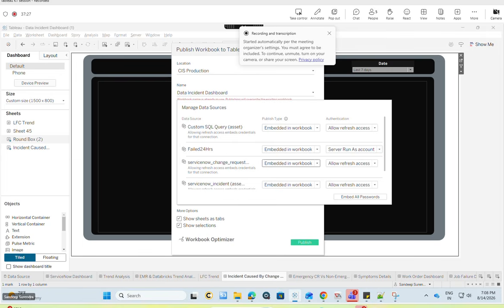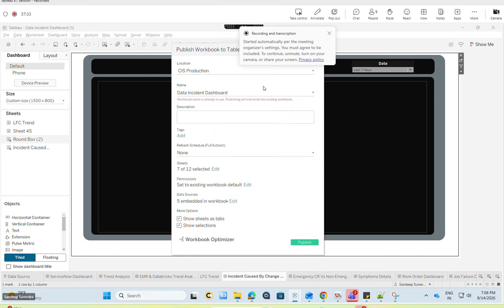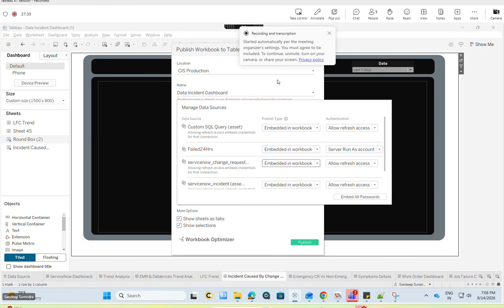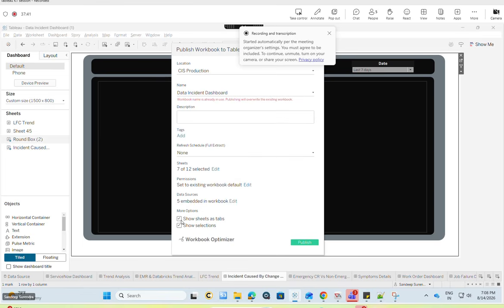The password which we had, they should not have. Otherwise they'll come back and ask us to provide the passwords. So click on embedded password and make sure you are selecting these two. This shows the sheets as tabs and shows the sections and all. So make sure this is selected and publish this dashboard.